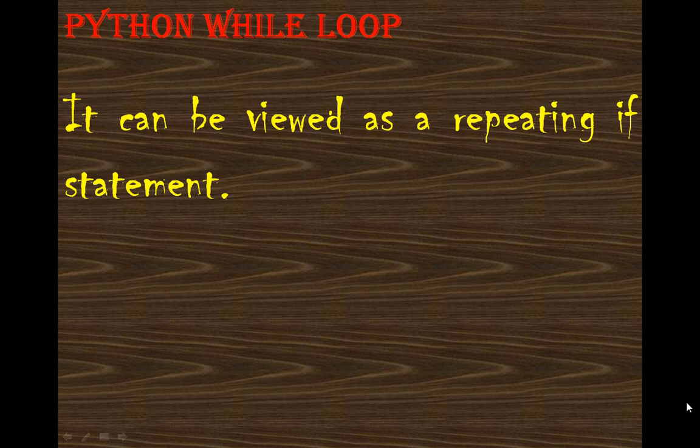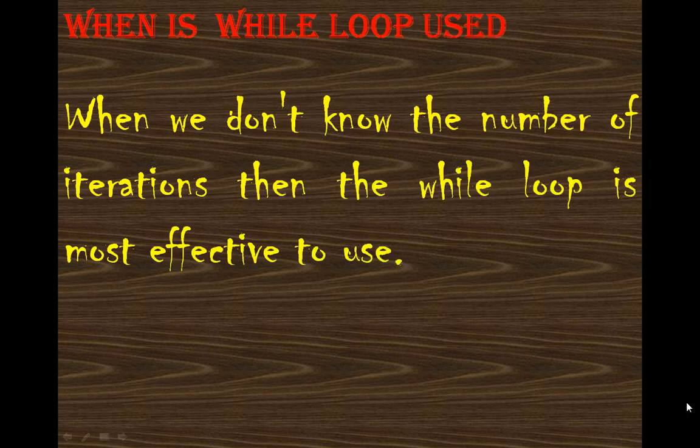Now a very important question: when is the while loop used? It is used when we don't know the number of iterations. Then the while loop is most effective to use.